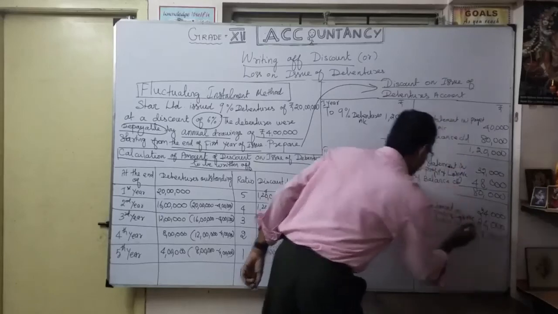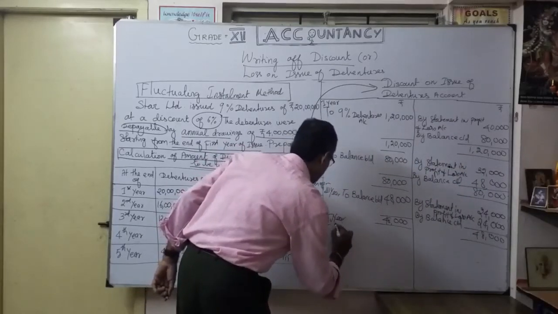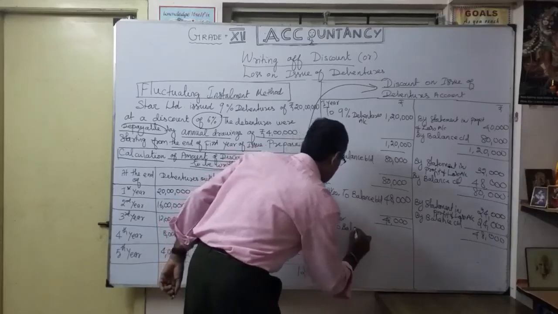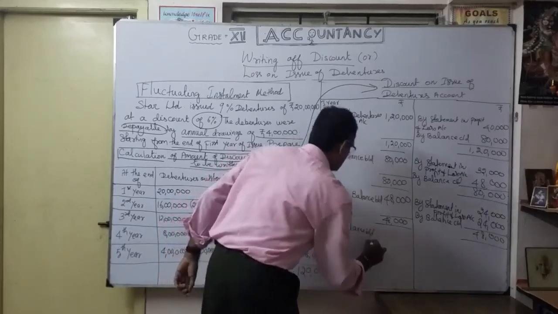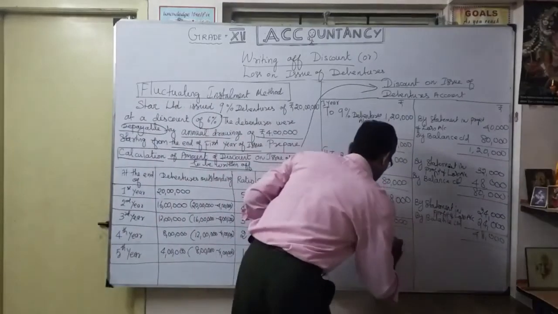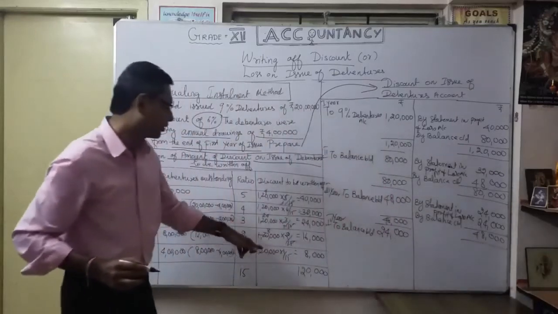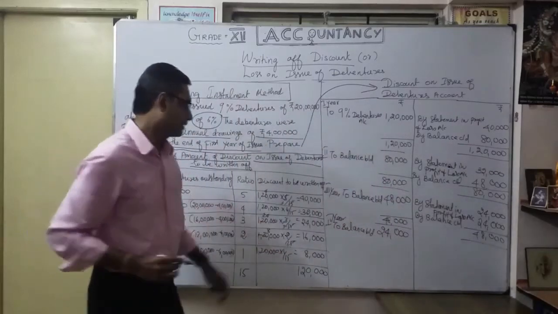Then my fourth year. Fourth year, to balance brought down. My balance in the discount on issue of debenture account is 24,000. So in the fourth year, how much is going to be written off? 16,000, isn't it?